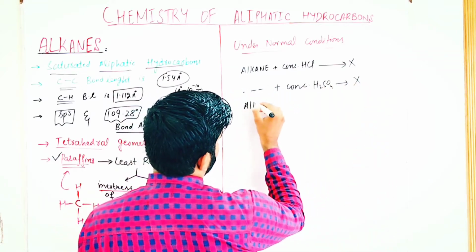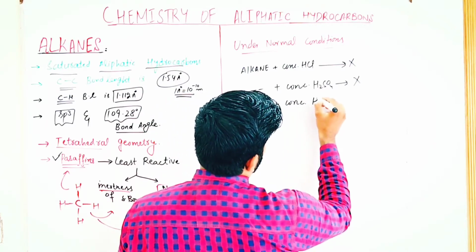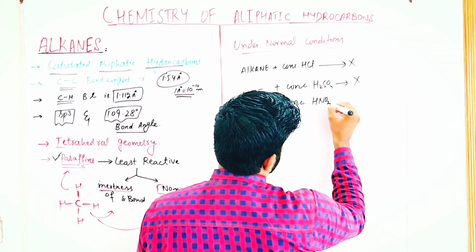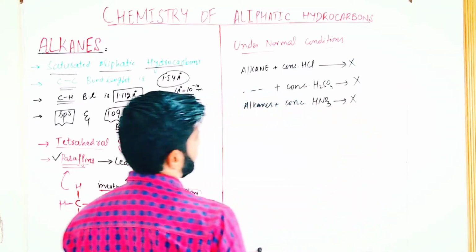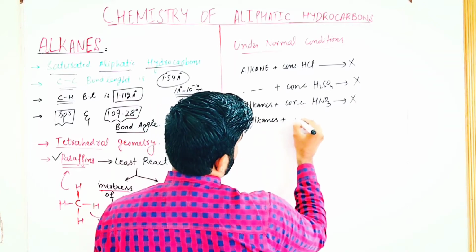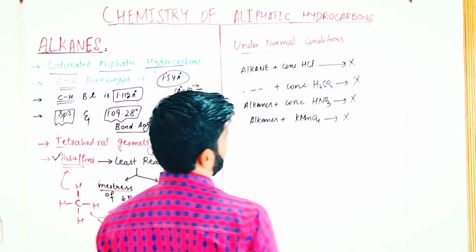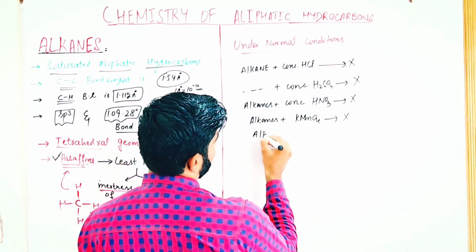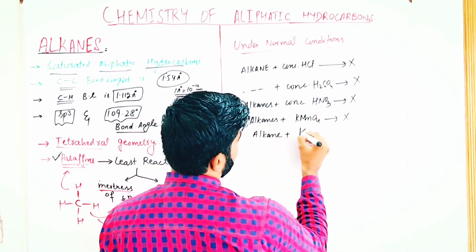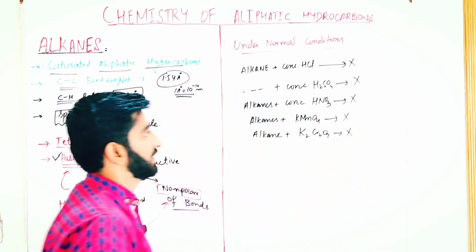And if alkanes are treated with concentrated nitric acid, then no reaction takes place. If we treat alkanes with KMnO4, then no reaction takes place. Similarly, if we treat alkanes with another chemical agent, K2Cr2O7, that is potassium dichromate, then no reaction takes place.